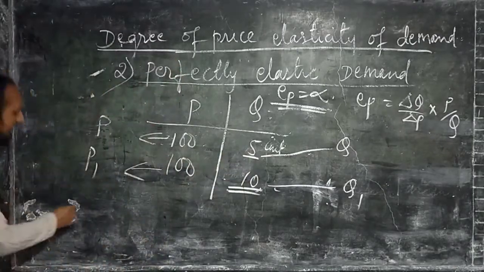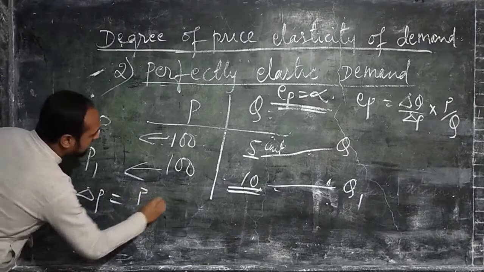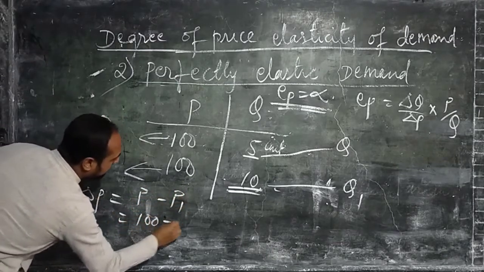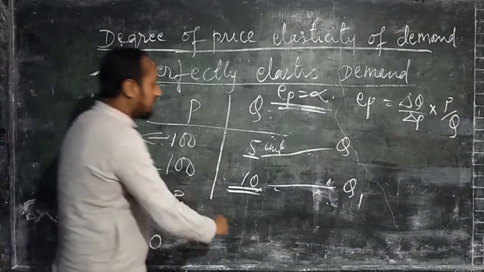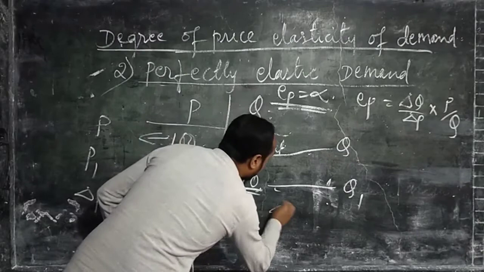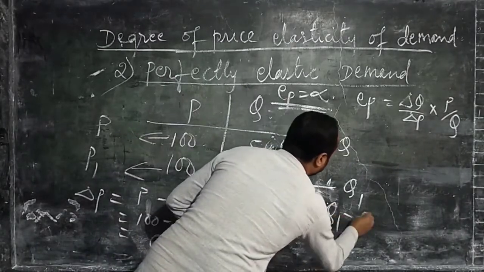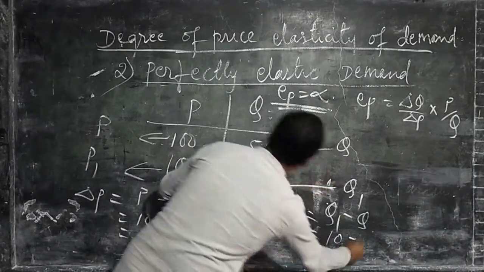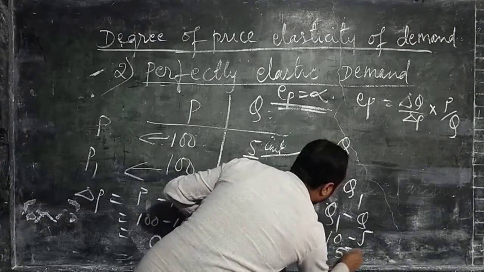So first we calculate del P. Del P equals P minus P1, that means 100 minus 100 equals 0. Now we calculate del Q. Del Q equals Q1 minus Q. Q1 is given as 10 units, Q is given as 5 units, so 10 minus 5 equals 5.